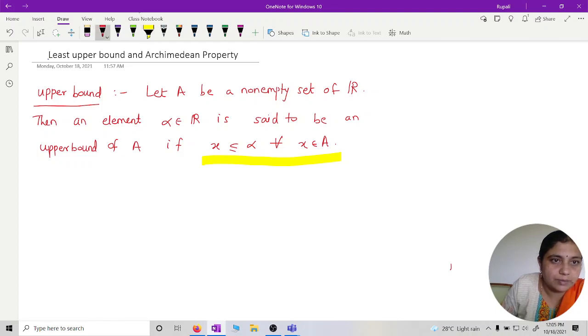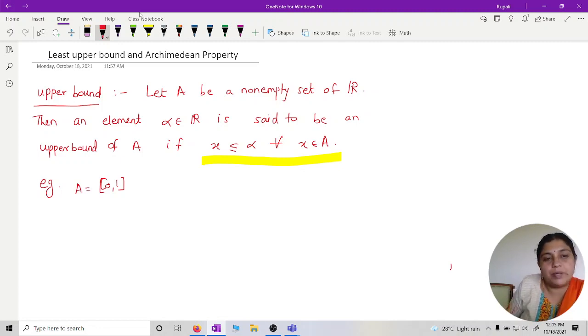For example, can you give any subset of R? Non-empty subset of R. I am taking an interval, okay? Let A be equal to the interval 0, 1.